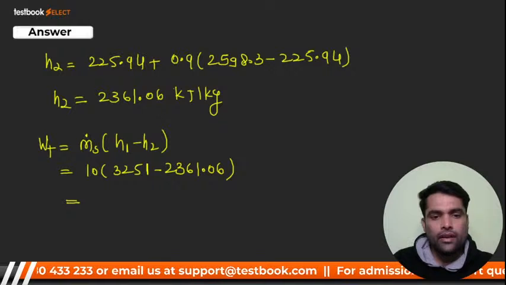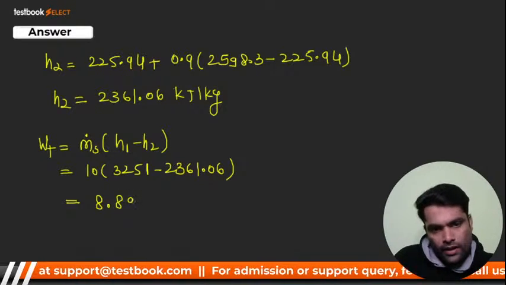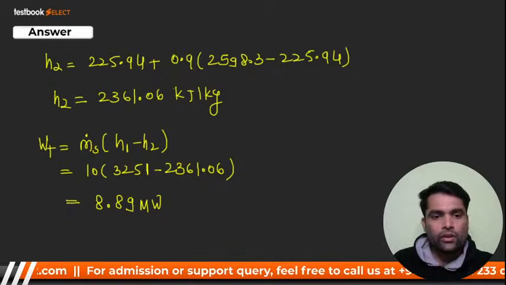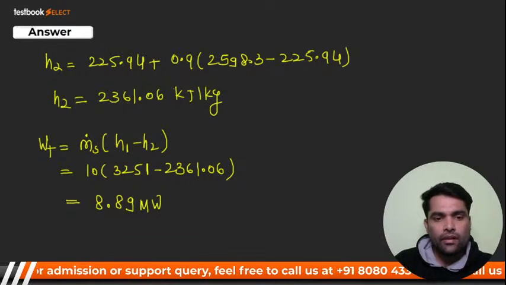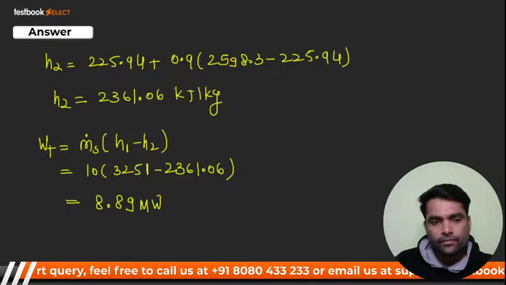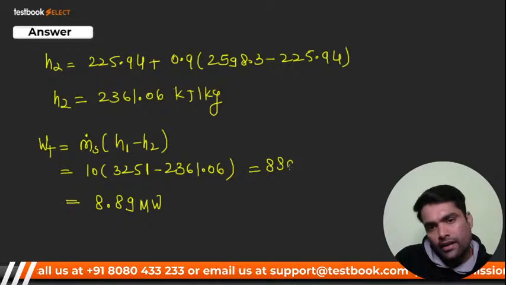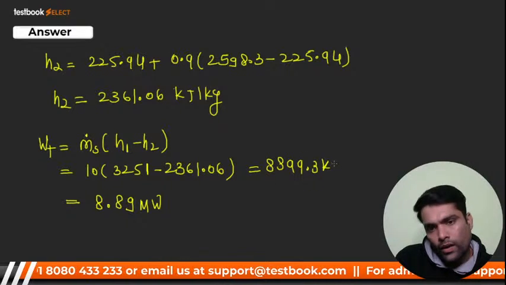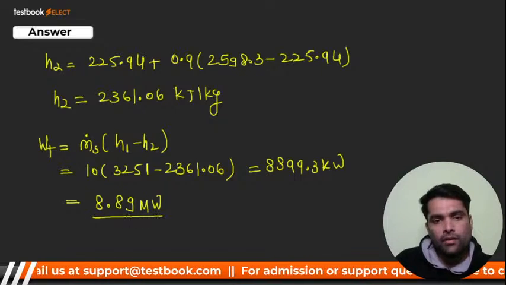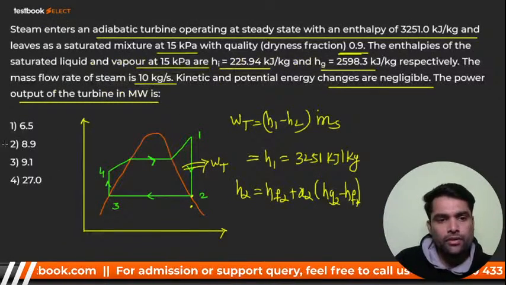It should be 8.89 megawatt, right? Okay, actual value, what will it come? 8899.3 kilowatt. So multiply by 10 raised to power minus 3, that is in megawatt. So it will be this. Okay, so which option will it be? Option this one.